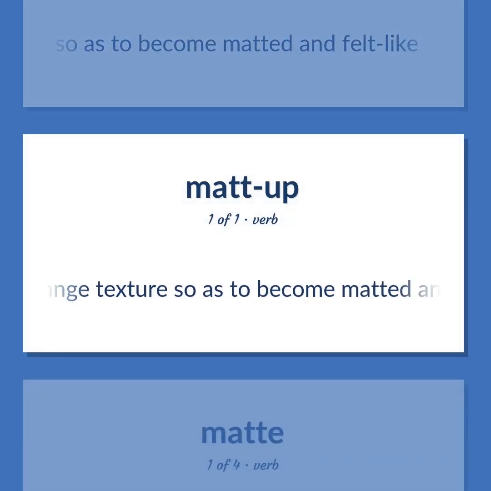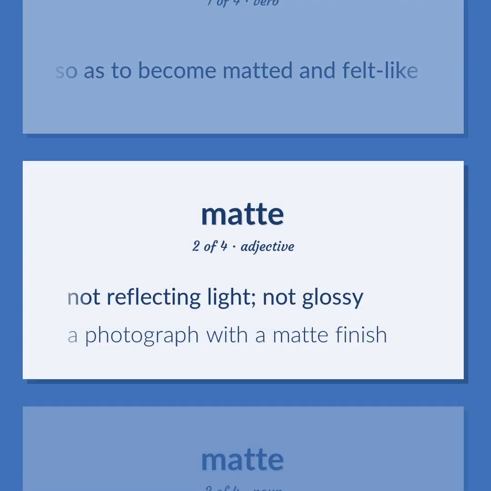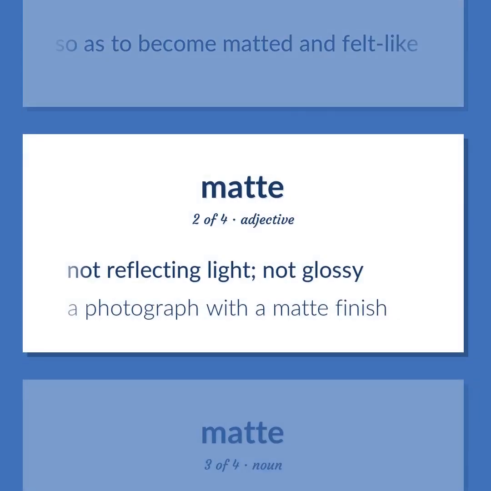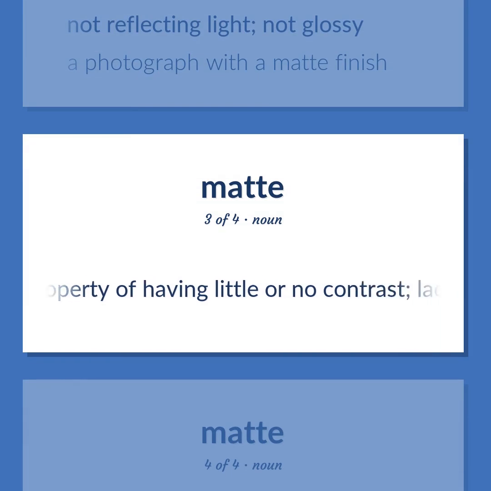Change texture so as to become matted and felt-like. Not reflecting light, not glossy. A photograph with a matte finish. The property of having little or no contrast, lacking highlights or gloss.